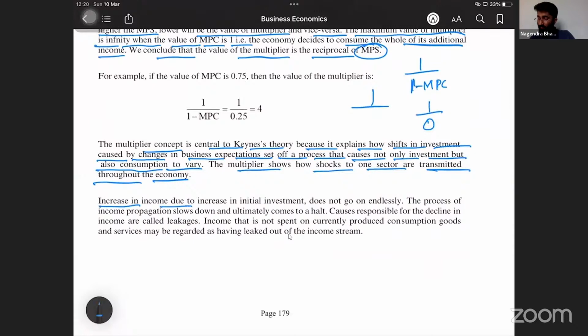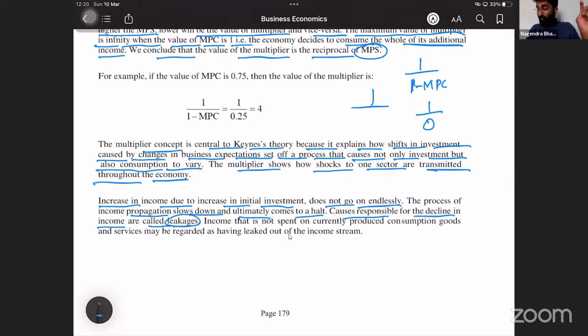The increase in income due to the increase in initial investment does not go on endlessly. There is some end. How is there an end? Because there is MPS. If there is MPS, there is an end. Otherwise, there is no end. If MPC is equal to 1, then there is no end. The process of income propagation slows down and ultimately comes to a halt. The causes responsible for the decline in income are called leakages.